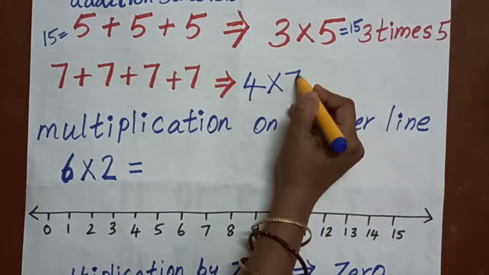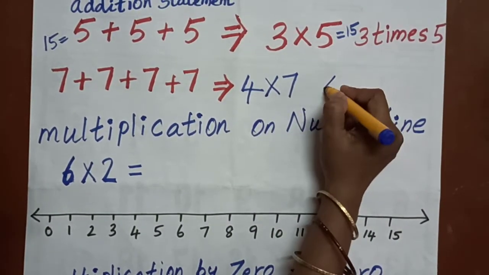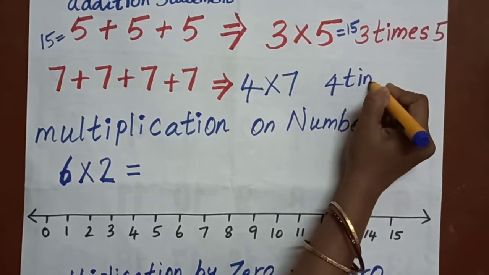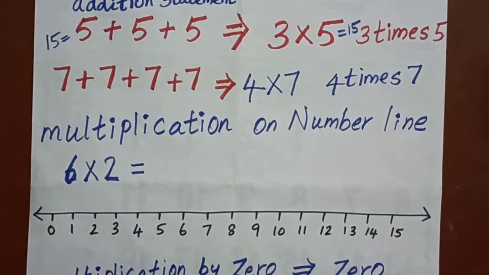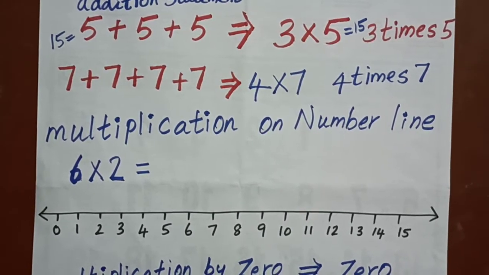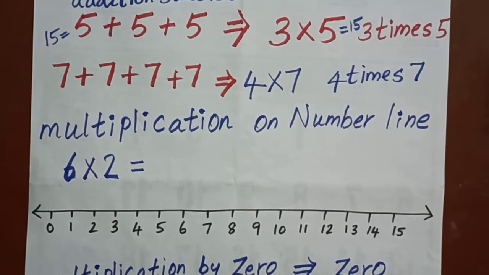7. 4 times 7. What is that? 4 times 7. So, we have seen how to convert an addition statement into a multiplication statement.